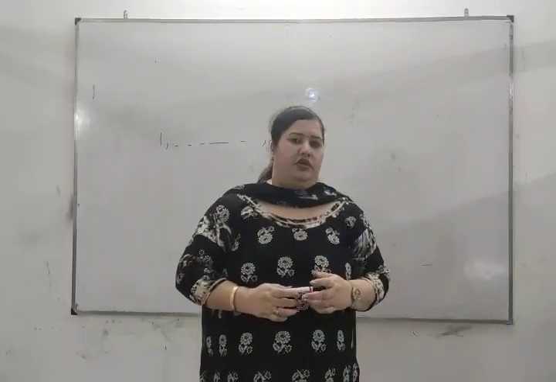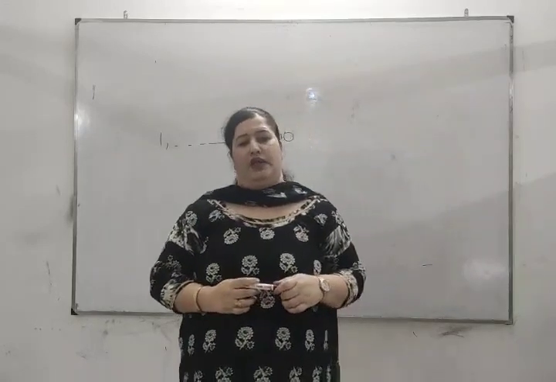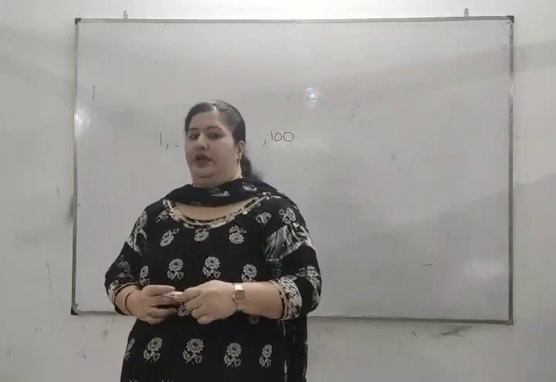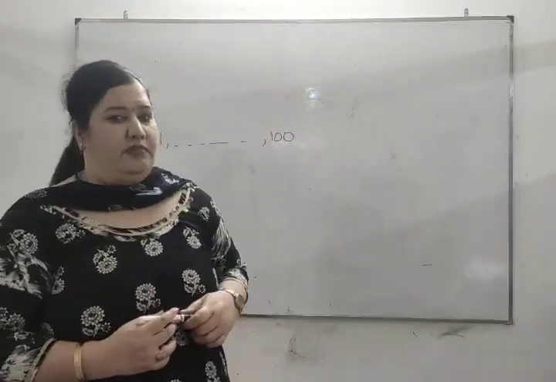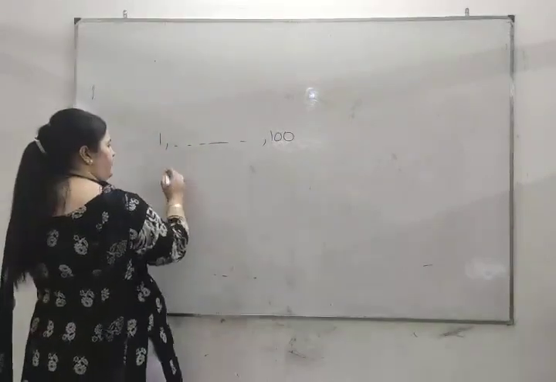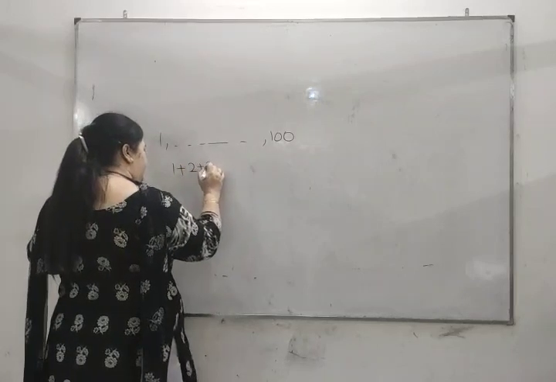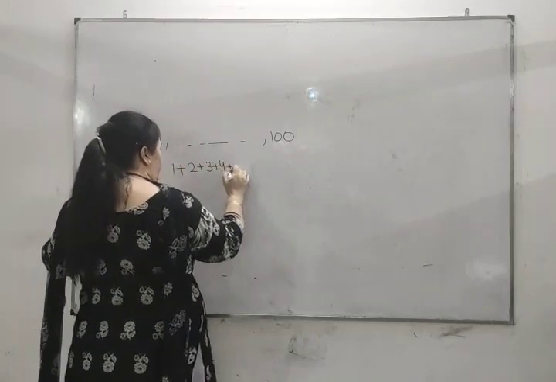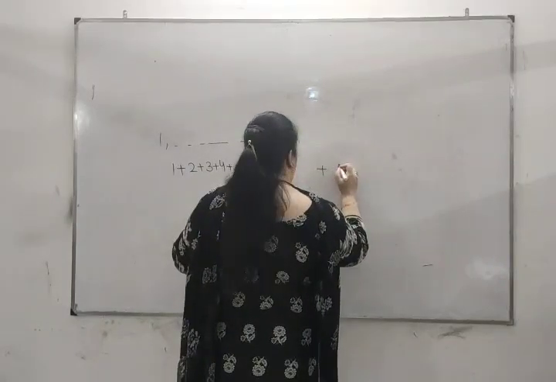The teacher was shocked. He was a naughty boy, and he gave the answer so quickly. For an elementary student, adding numbers from 1 to 100 is not a simple task. So the teacher asked him, how did you add these numbers? He replied, ma'am, I was to add 1 plus 2 plus 3 plus 4, and so on, till the last we have